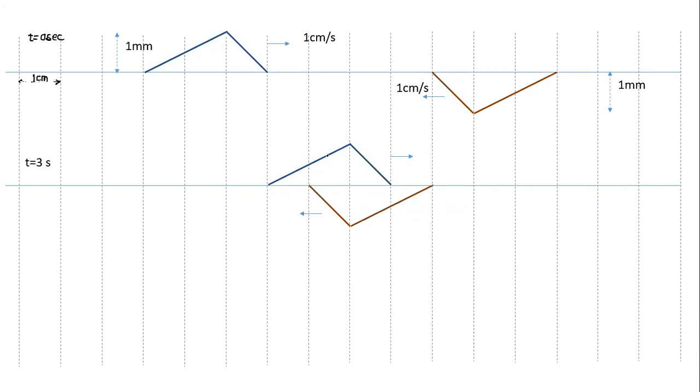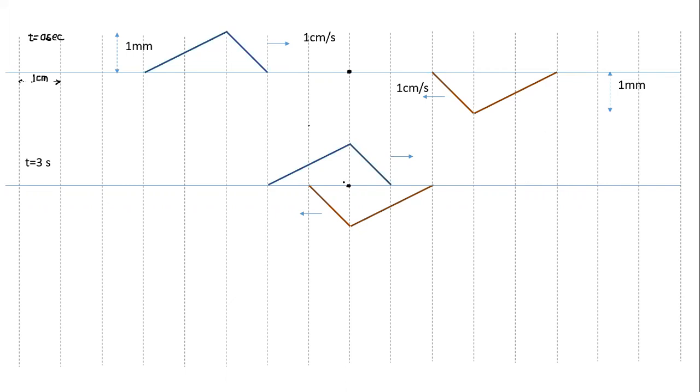And this is the area of overlap, from here to here, where they are overlapping. If I have to find the displacement of a particular point on the string, this is a particular point on the string. What would be the displacement of this particular point on the string?